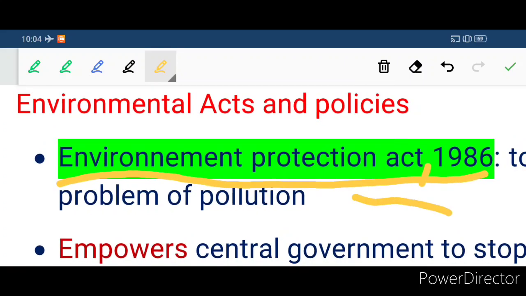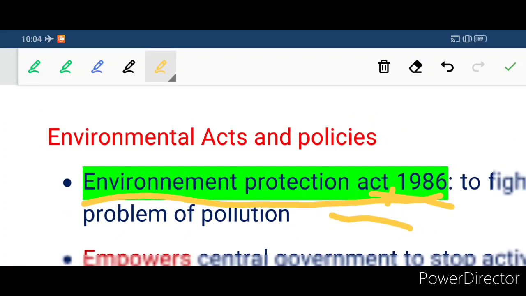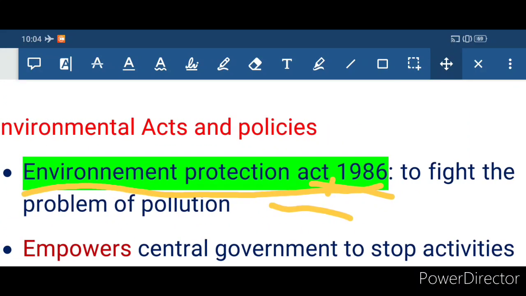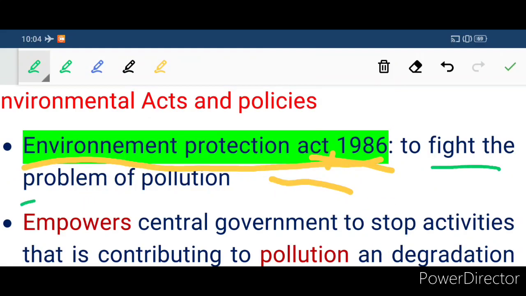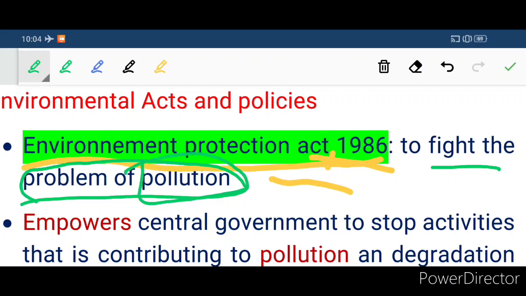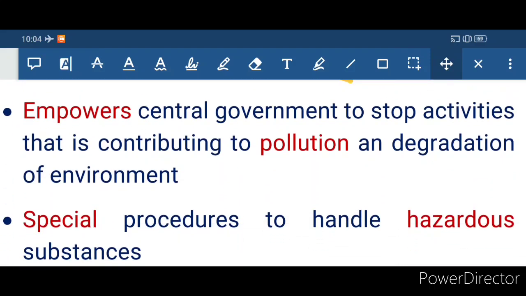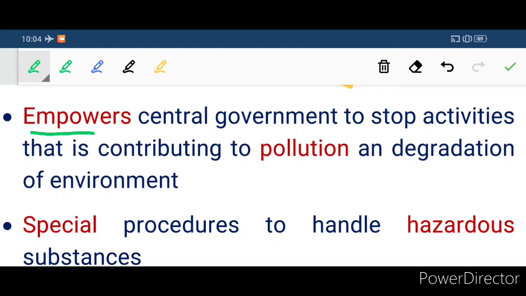This act was enacted to fight the problem of environmental pollution. So if any activity is contributing to the pollution of the environment, then that activity will come under the Environmental Protection Act of 1986. Remember this. This act empowers the central government to stop activities that contribute to pollution.